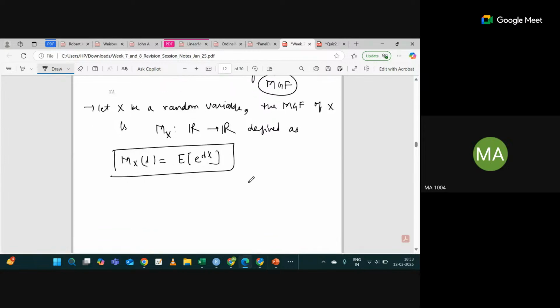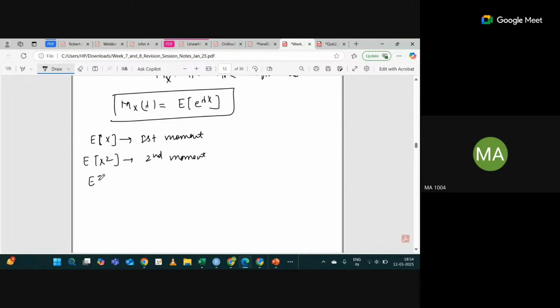What are moments? The expected value of X is called the first moment, the expected value of X square is the second moment, X cube the third moment, and X raised power 4 the fourth moment.